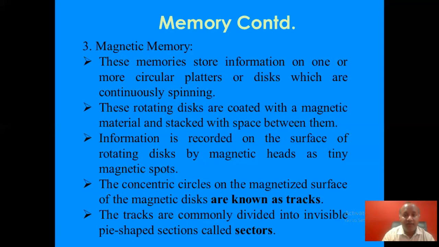So here we are talking mainly about the hard disk. So the hard disk internally looks like this only. The concentric circles on the magnetized surface of the magnetic disk are known as tracks. The tracks are commonly divided into invisible pie-shaped sections called sectors. So the hard disk is also circular. It is divided into tracks and sectors, and the information or the data is stored in these sectors, right?